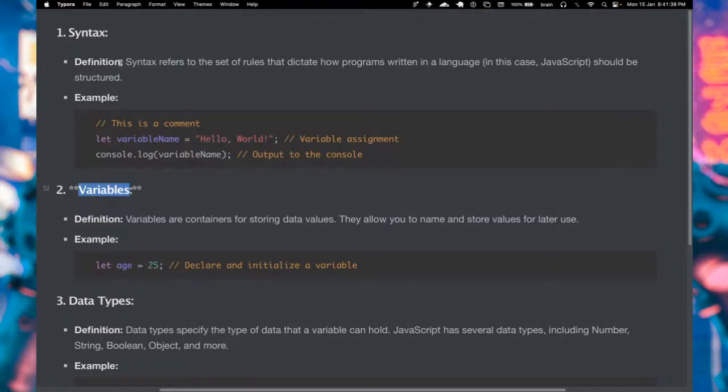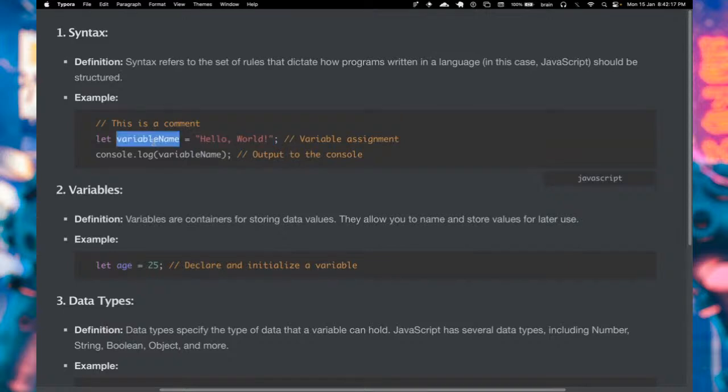You can also download this from the GitHub repository by the time we push it online to GitHub. All right. So when we say syntax, we're referring to the set of rules that dictate how programs written in a language should be structured. So in JavaScript, for example, creating a variable like what we've shown before, you see we have the let. Let is a keyword that says we're about to define a variable, and we have the variable name, and then we have the value. In this case, the value you're seeing here is a set of text, which is what we refer to as a string, but we'll get to that shortly.